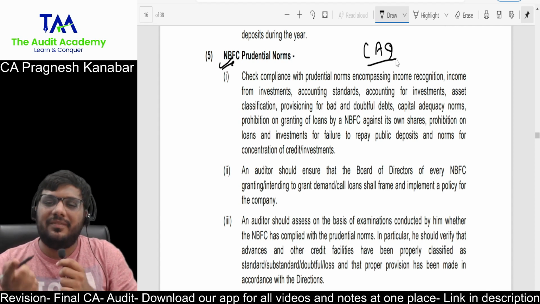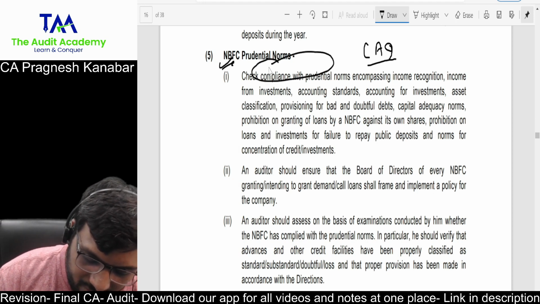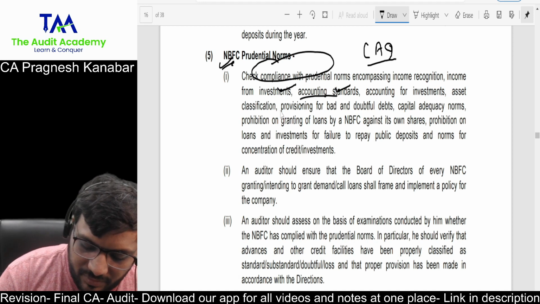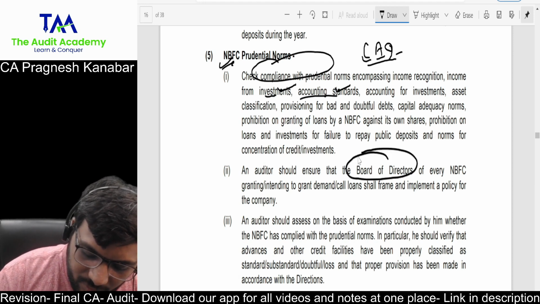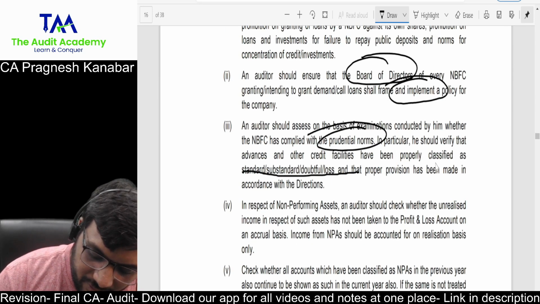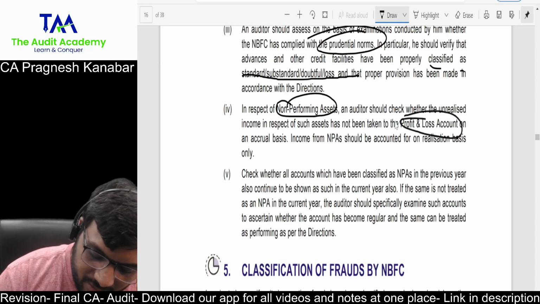So the company will have an internal policy. Look at this: compliance with prudential norms regarding investments. They have just given a list of areas where there are prudential norms. You can write capital, asset, income, etc. Whether the board of directors has a policy, an internal policy or not. Whether the NBFC has complied with prudential norms, standard, substandard, doubtful, all classified properly. In respect of NPA, check their P&L accounting and so on.